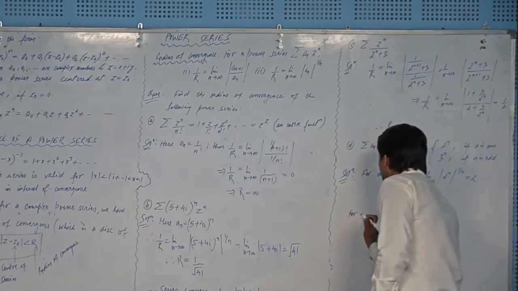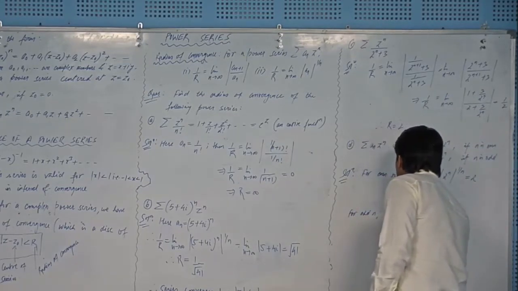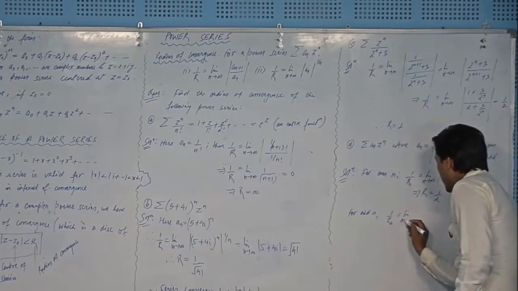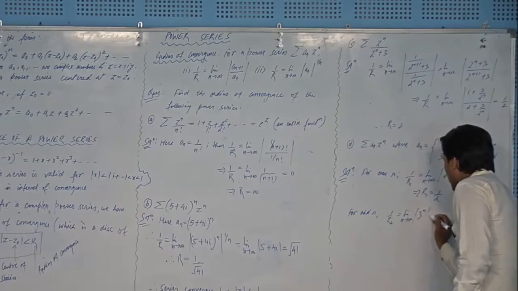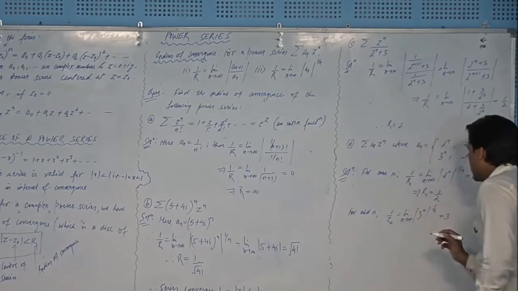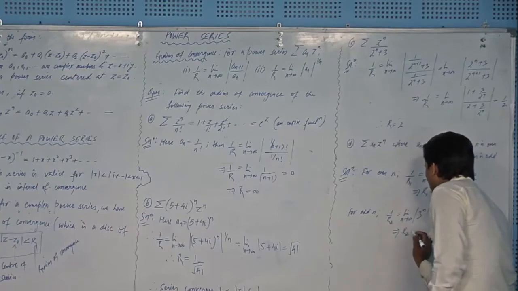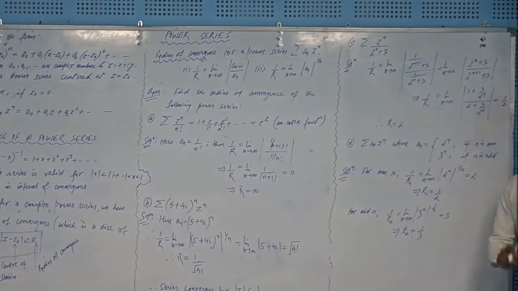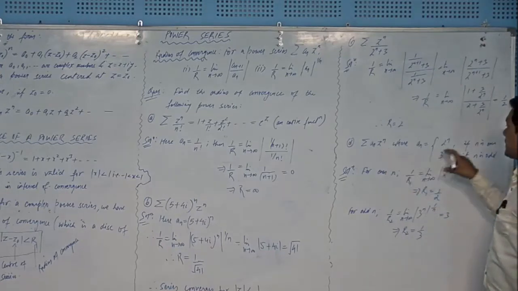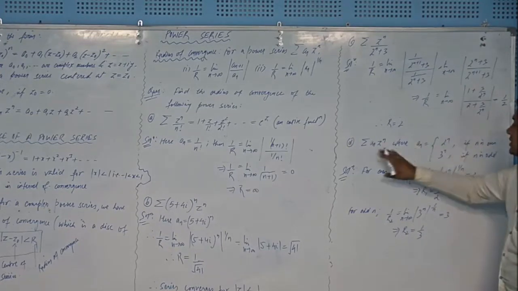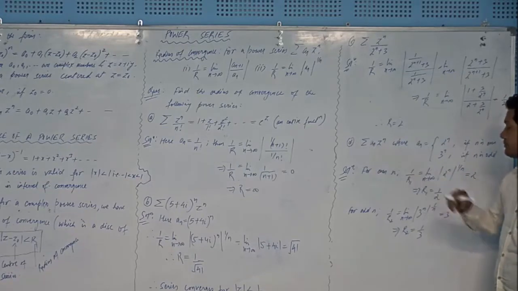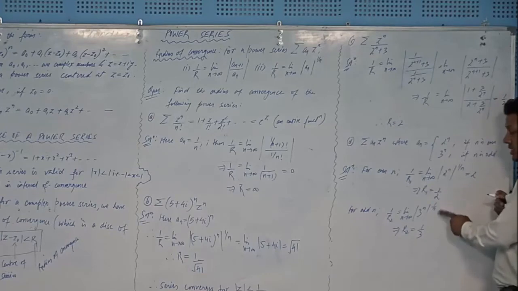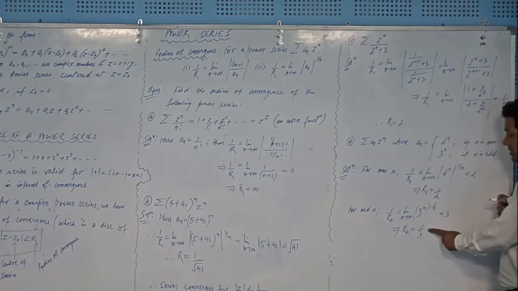For odd n, 1 over R2, applying the same formula, the limit as n tends to infinity of (3 to the power n) to the 1 by n, and that will produce 3, and this implies that R2 will be 1 by 3. So we have two radii of convergence for the two subseries I have taken of the given original series. The radius of convergence for the first series is 1 by 2, and for the second it is 1 by 3.